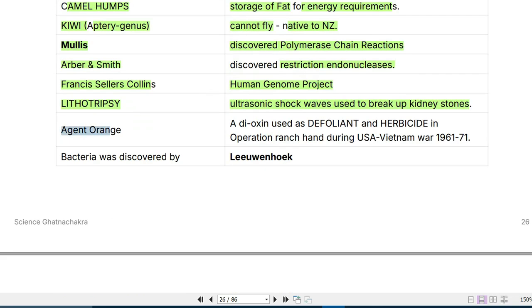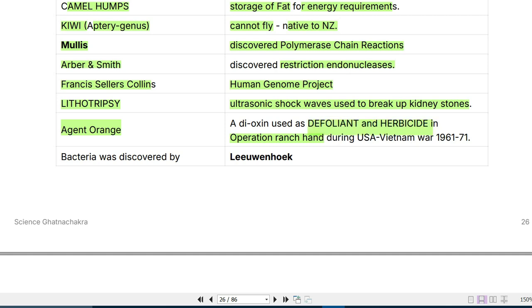Then Agent Orange, a dioxin used as a defoliant and herbicide in Operation Ranch Hand during the US-Vietnam War, 1961 to 1971. So you have to remember the name of this Operation Ranch Hand, in which Agent Orange, I think it was sulfur, some kind of sulfur gas. So Operation Ranch Hand, operationalized by the US Army in the US-Vietnam War. So the toxic substance here acted as a defoliant and a herbicide.